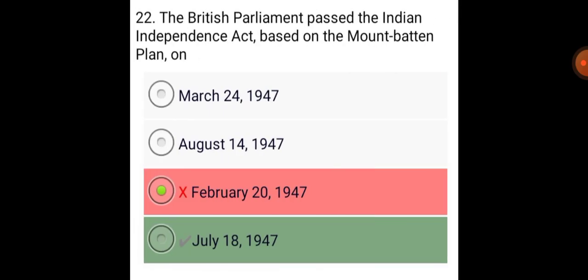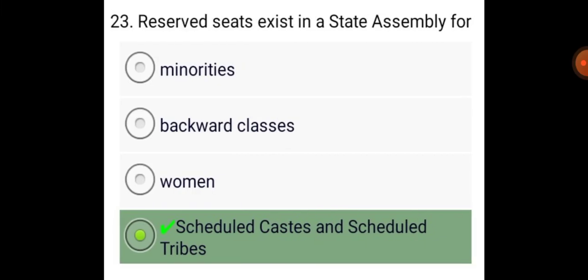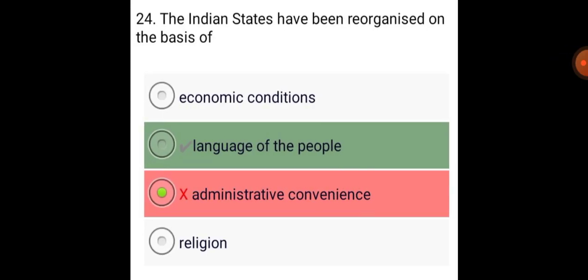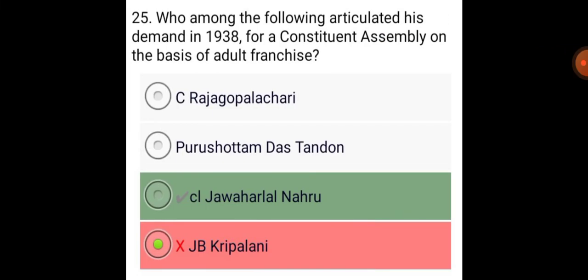The British Parliament passed the Indian Independence Act based on the Mountbatten Plan on July 18, 1947. Reserved seats exist in a state assembly for scheduled castes and scheduled tribes. The Indian states have been reorganized on the basis of language of the people. Who among the following articulated his demand in 1938 for a constituent assembly on the basis of adult franchise? Jawaharlal Nehru.